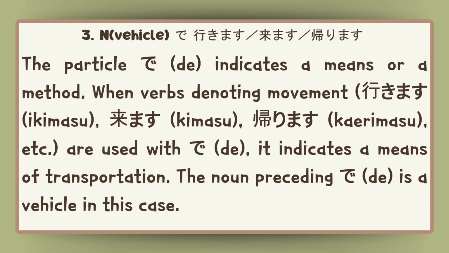Number three, noun, vehicle, de. The particle de indicates a means or a method. When verbs denoting movement, ikimasu, kimasu, kaerimasu, etc. are used with de, it indicates a means of transportation. The noun preceding de is a vehicle in this case.